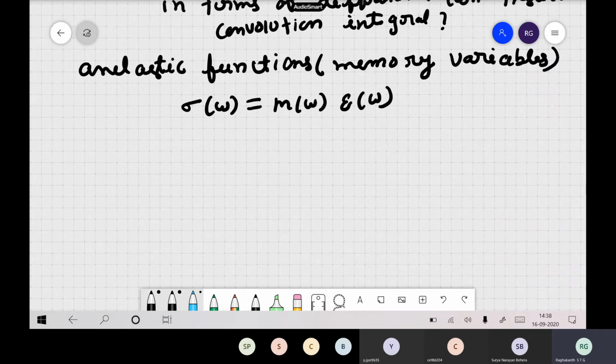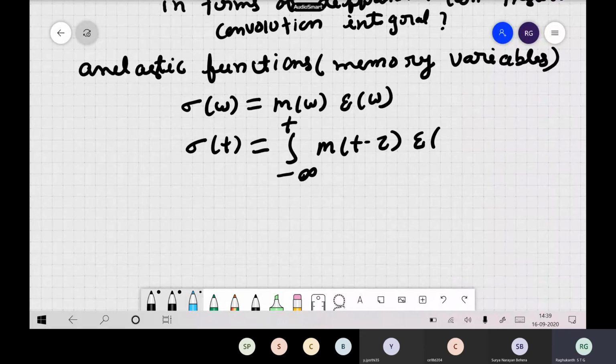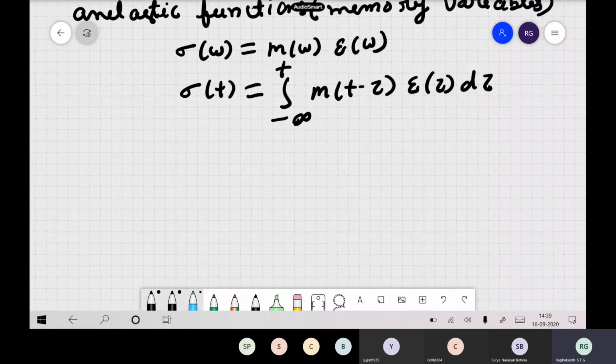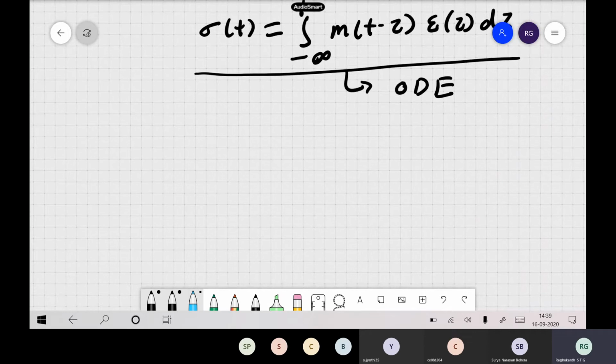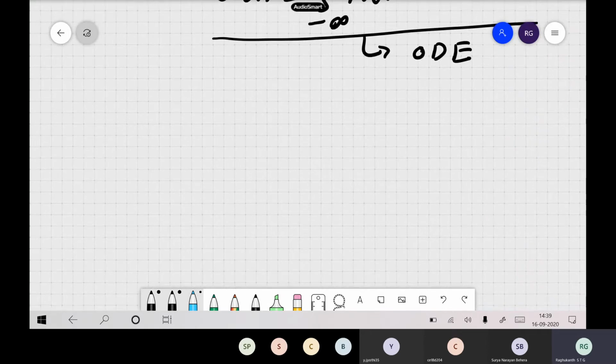So now for this Zener's solid, you can write sigma of t as the integral from minus infinity to t of m of t minus tau, epsilon of tau, d tau. So this is our constitutive relation for a viscoelastic material. Now we want to replace this by an ordinary differential equation, which will be very easy to solve in a numerical format. So for our generalized Maxwell bodies, that is, several Zener's bodies.